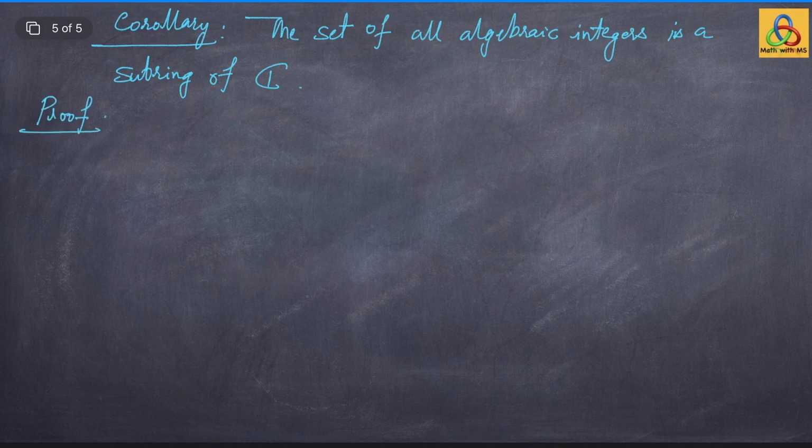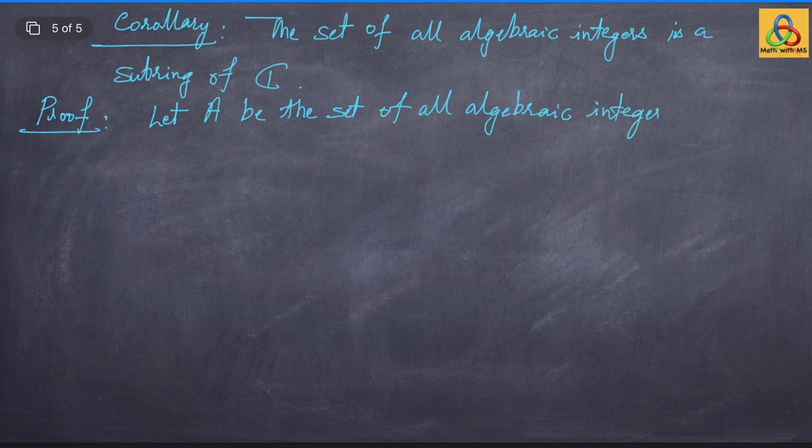Let's give a name to the set of all algebraic integers in C. So let A be the set of all algebraic integers in C. Then we know that 0 is of course in A. The polynomial f(x) equals x is a monic polynomial which vanishes at 0.